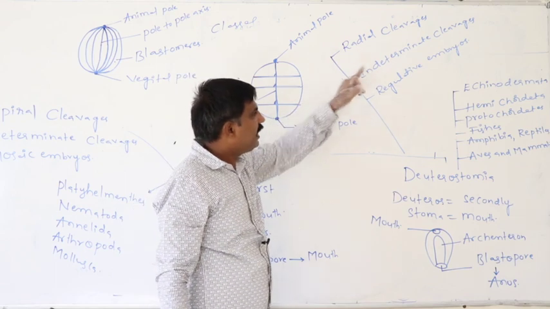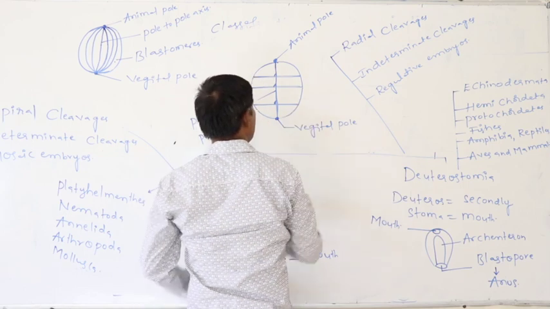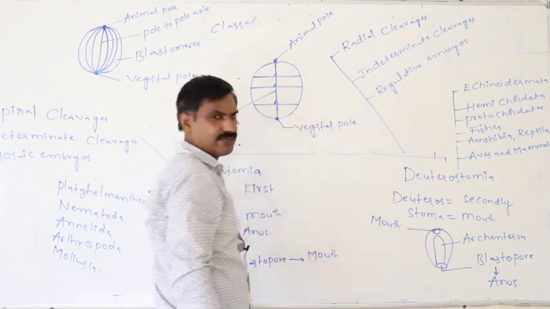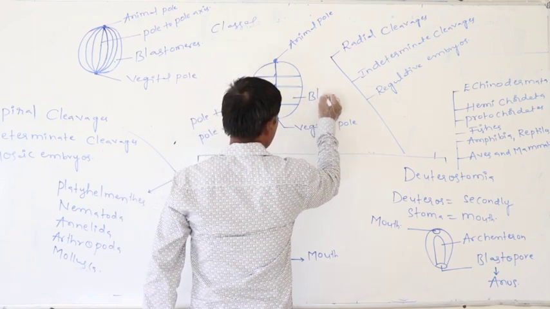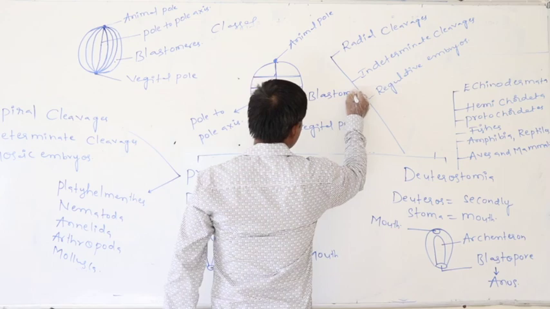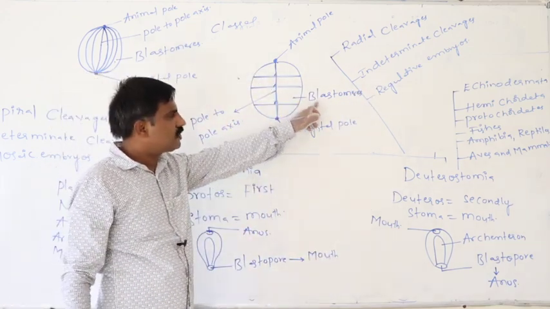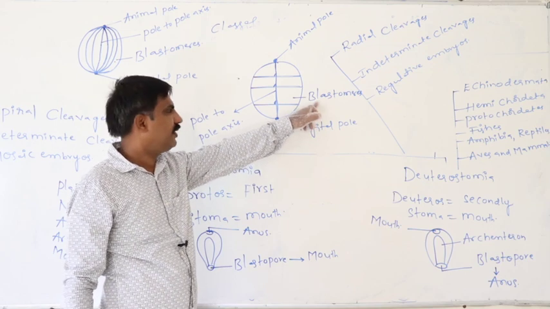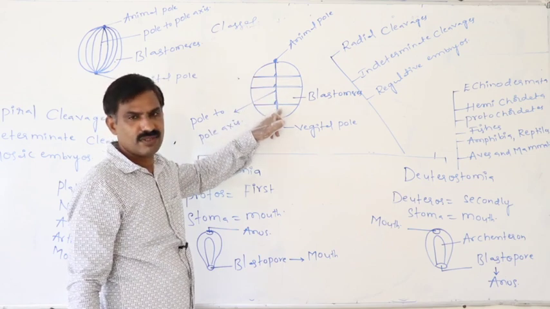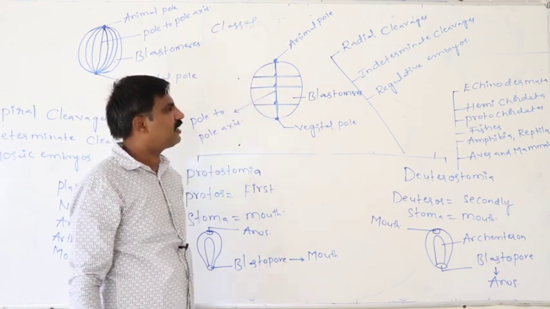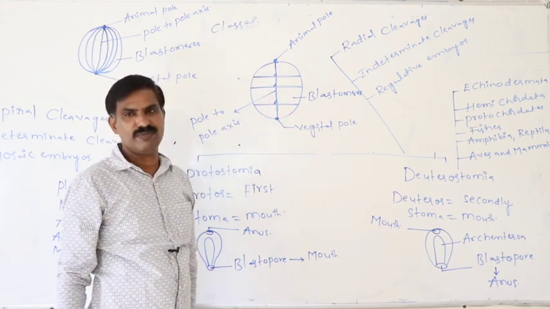Definitely second, indeterminate cleavages. So due to this kind of divisions, whatever cells are formed here are also blastomeres. Due to this kind of radial cleavages, whatever daughter cells are formed are said to be blastomeres.